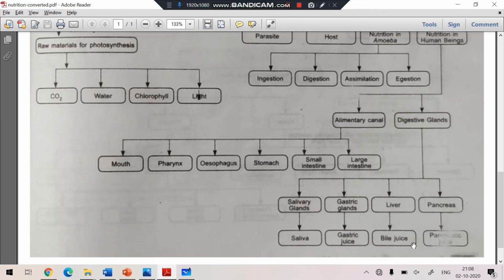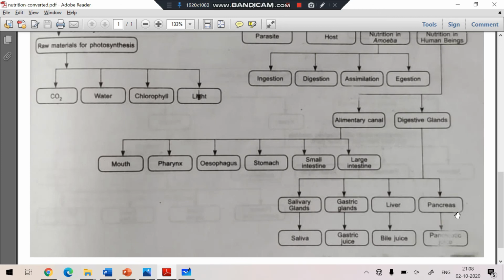So bile acts on the fat globules and converts the large fat globules into small fat globules on which the enzyme can work. This conversion, the breakdown of the fat by the bile, is called emulsification.